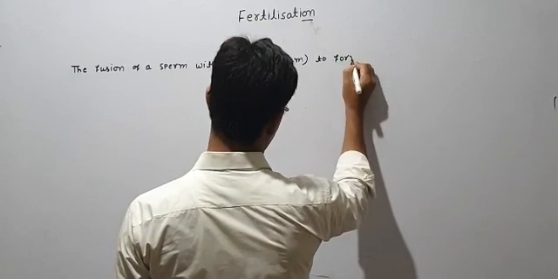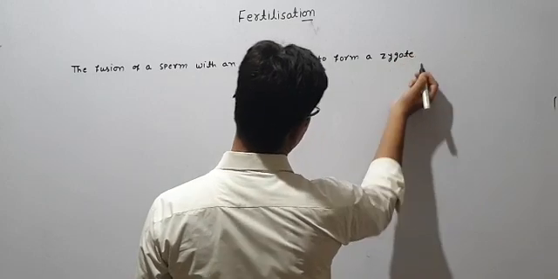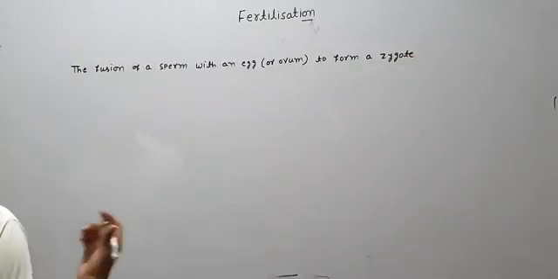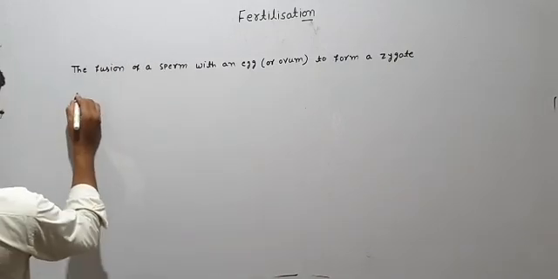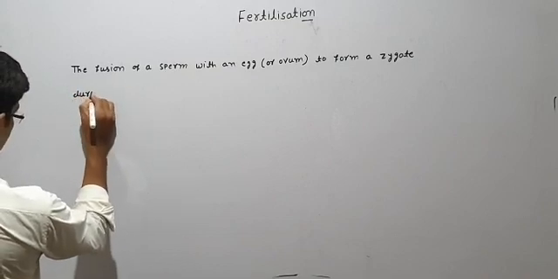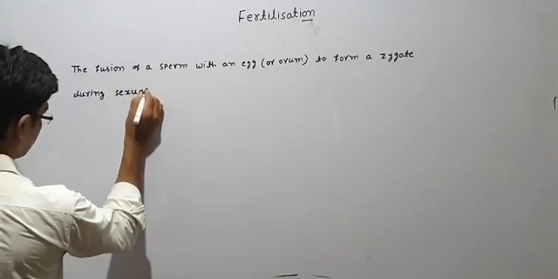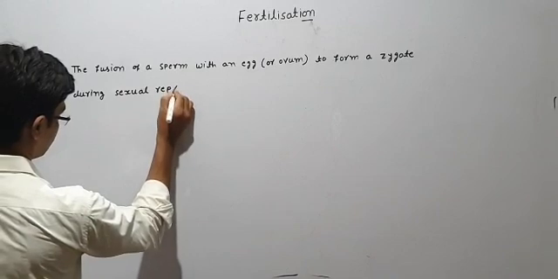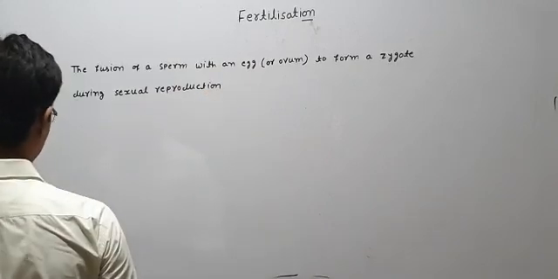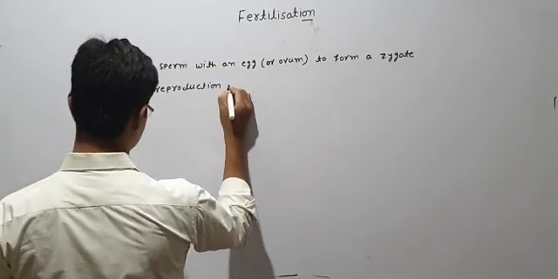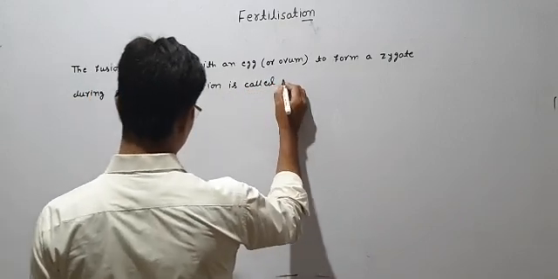to form a zygote. Zygote is a special term, I will tell you about this. So the fusion of a sperm with an egg or ovum to form a zygote during sexual reproduction is called fertilization.